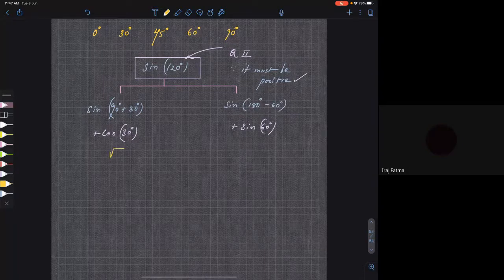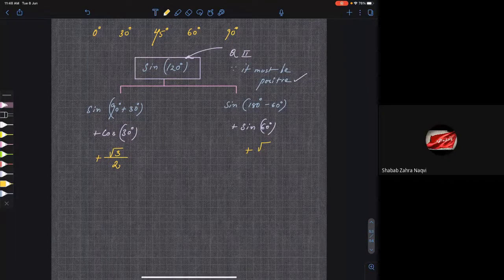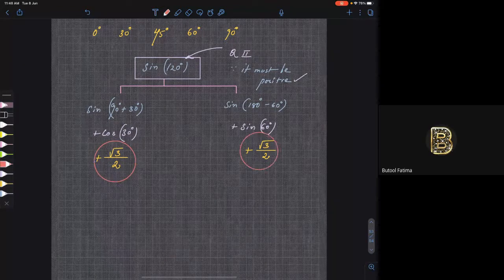Root 3 by 2. So plus root 3 by 2 is your answer. And from here also you'll get plus root 3 by 2 only. You are getting my point? Yes, sir. So either way, you'll get the same answer.